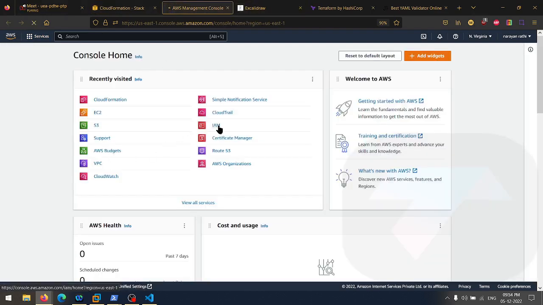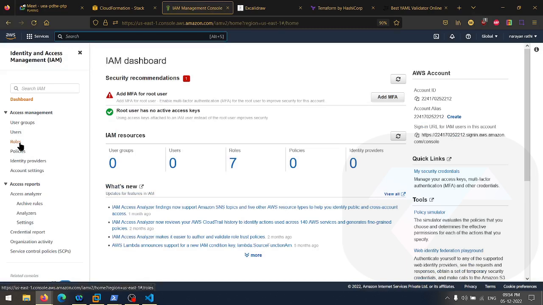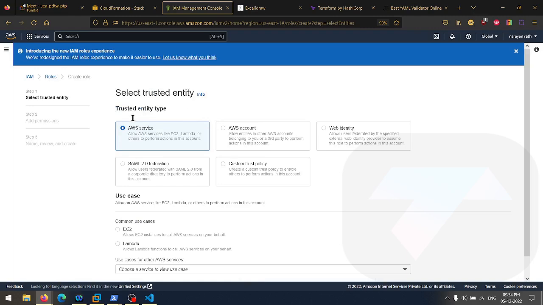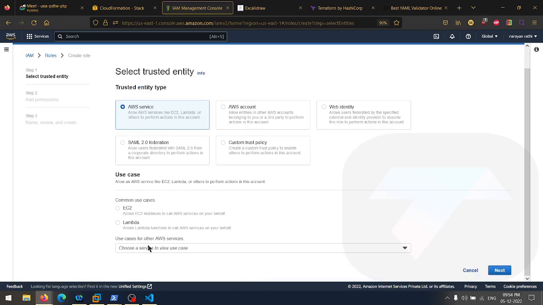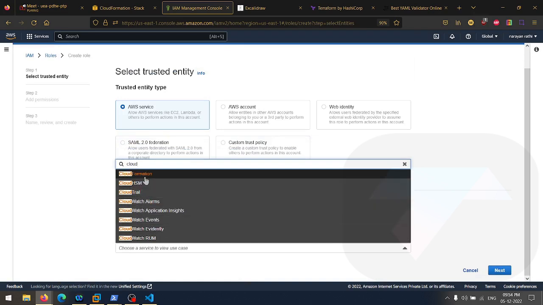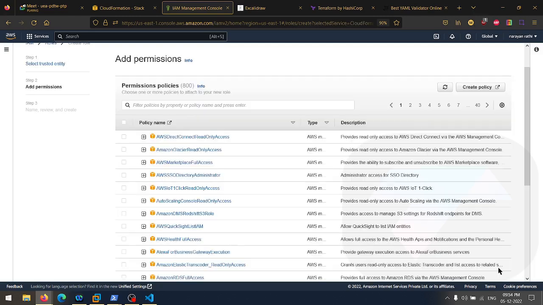Here we are selecting IAM. In the IAM section, we are going to create one role. As you can see, we have the option of roles. Let's click on roles, create role, AWS service, go here, type CloudFormation. As you can see, this is CloudFormation. Select it, go to next.